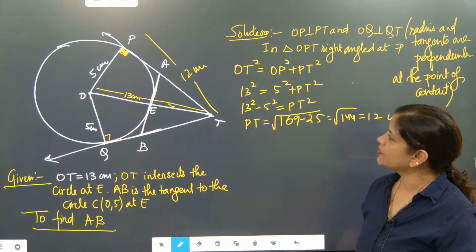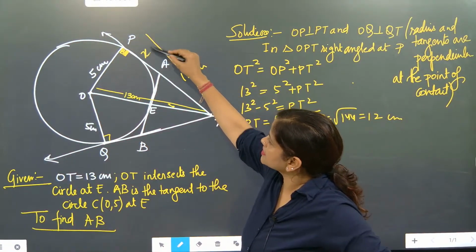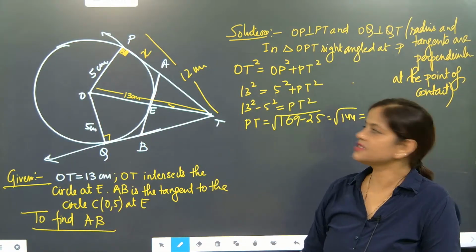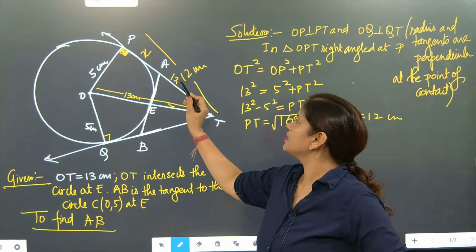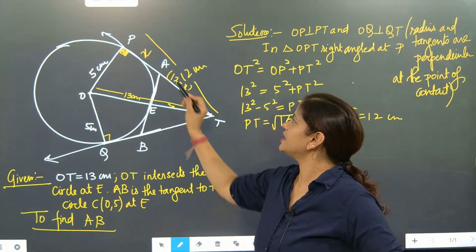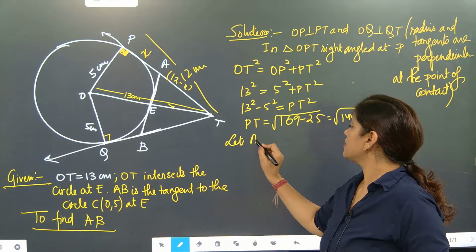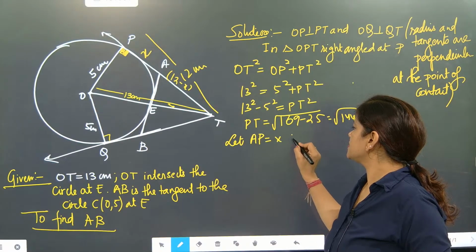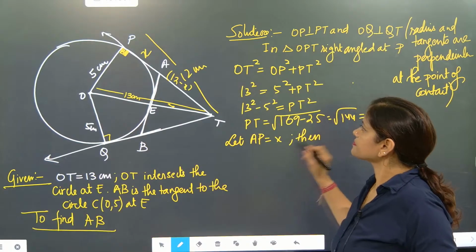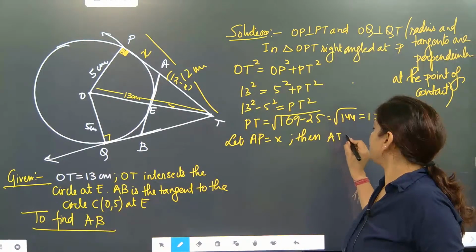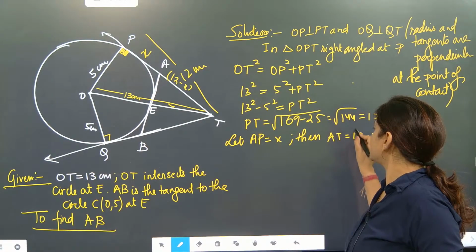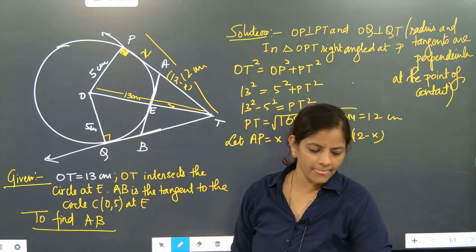Now we will do one work. We will take this as x. If we are taking this as x, so this part will become what, beta? 12 minus x. Understood or not? So we'll write: let AP is equal to x, then AT will be equal to 12 minus x. Done? Note.